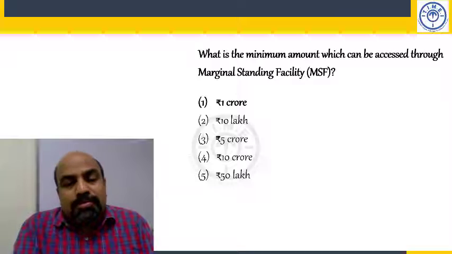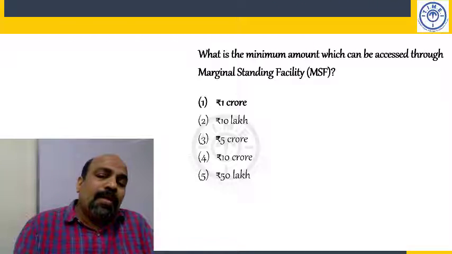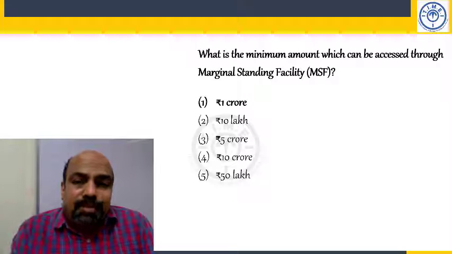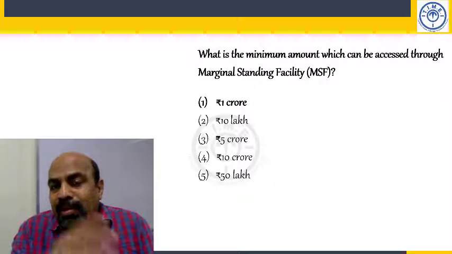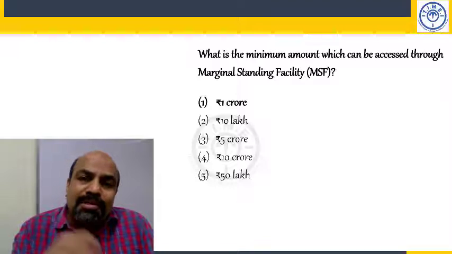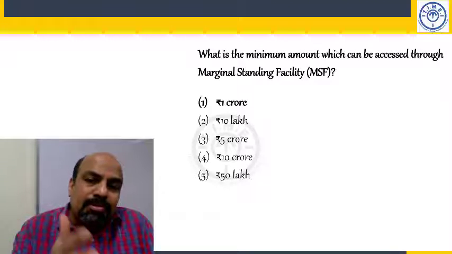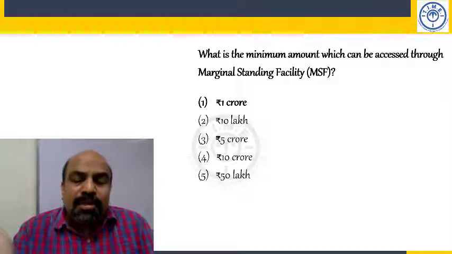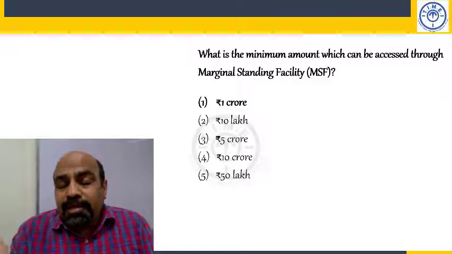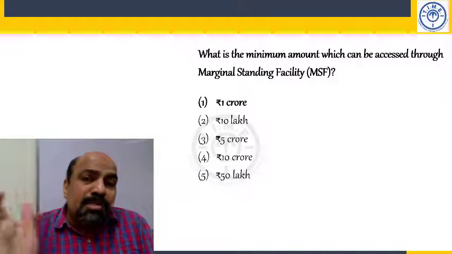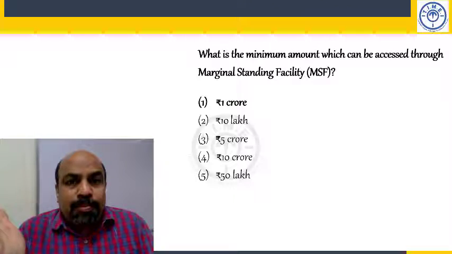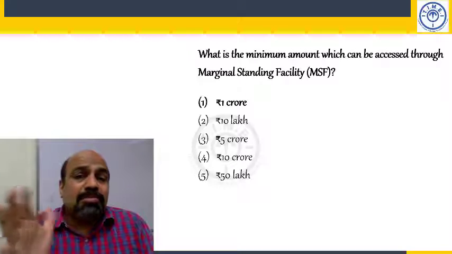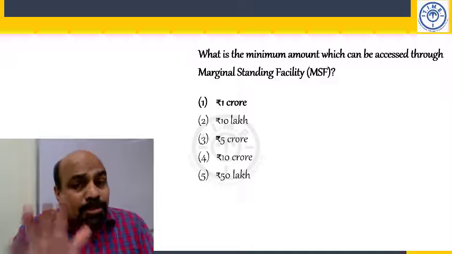That's what MSF, the marginal standing facility, is. I hope you got whatever you're looking for. We discussed that it is the emergency window for a bank to borrow from the RBI when interbank liquidity dries up. The minimum amount that can be borrowed is 1 crore. The maximum is 1% of net demand and time liabilities, and the interest rate is usually 1% above repo rate, because this is emergency money, and banks should be discouraged from resorting to this.